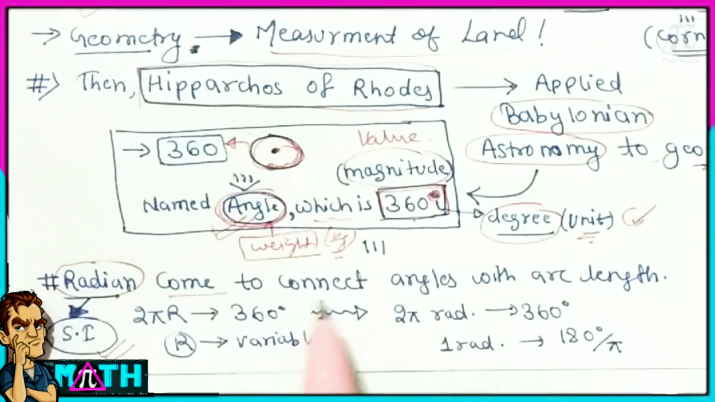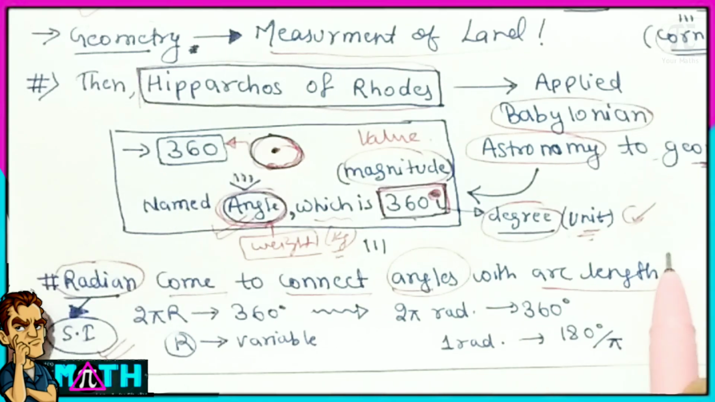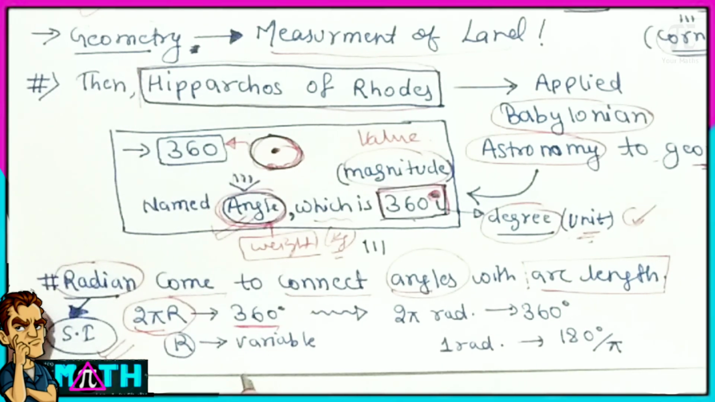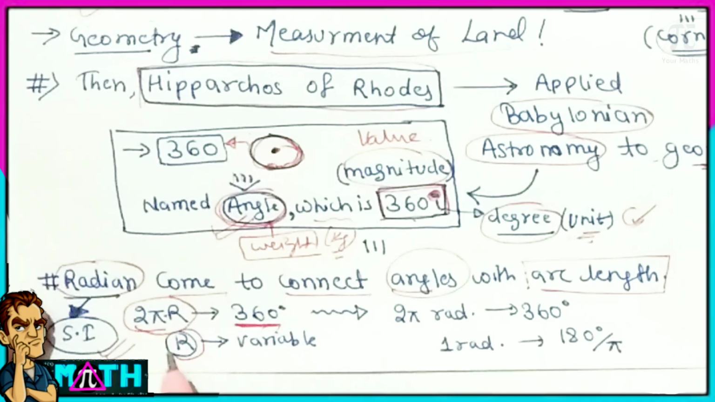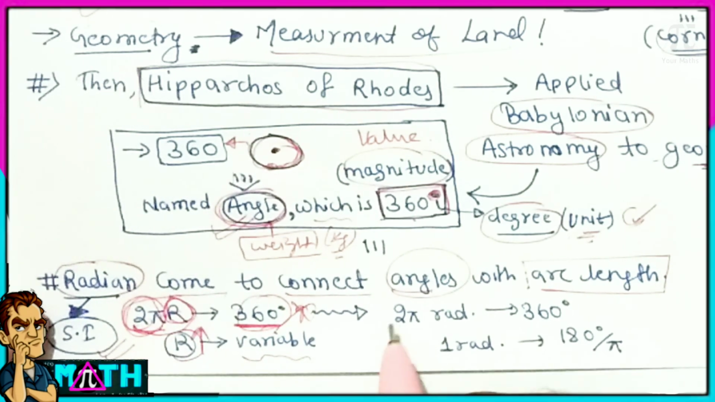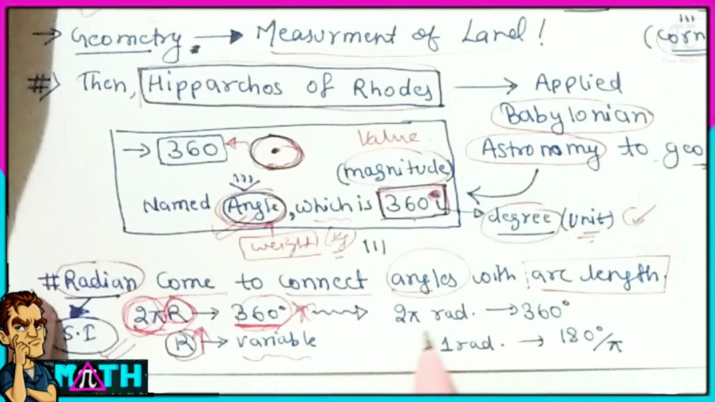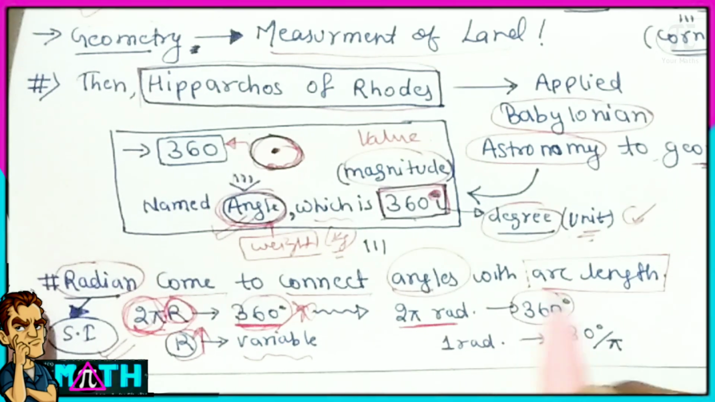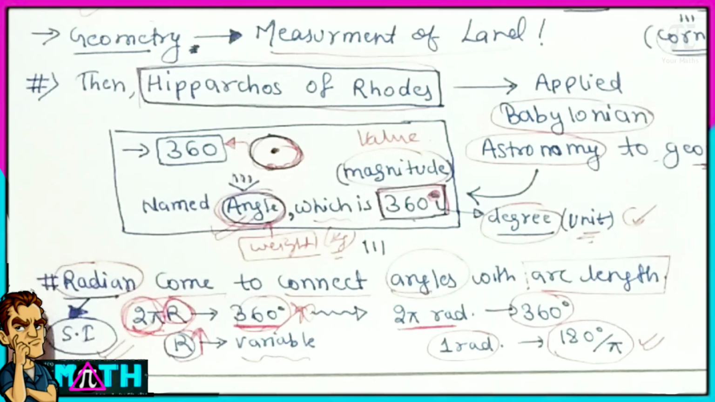Now the radian comes to connect angles with arc length. If we have the circle of 2 pi r, then it is a complete circle, meaning 360 degrees, but here r is variable. It's not like if r increases then 360 increases. So we only take 2 pi as the radian, and we can say that 2 pi radians means 360 degrees, so they are comparable. So 1 radian is equal to 180 by pi degrees.